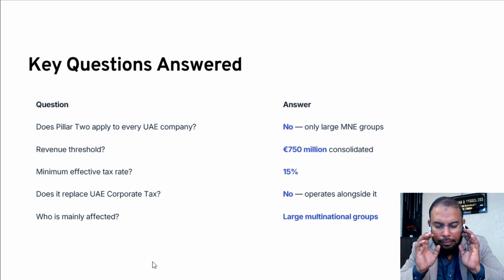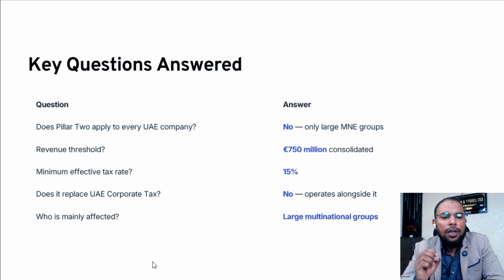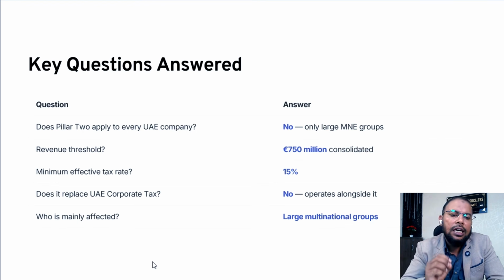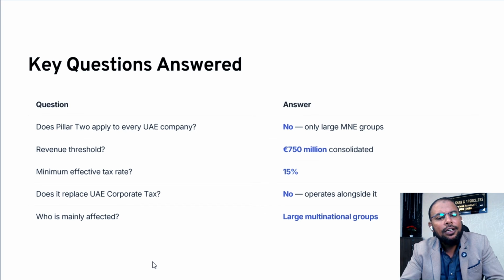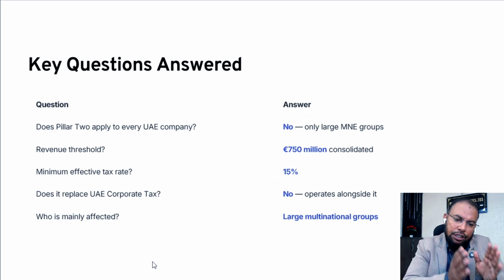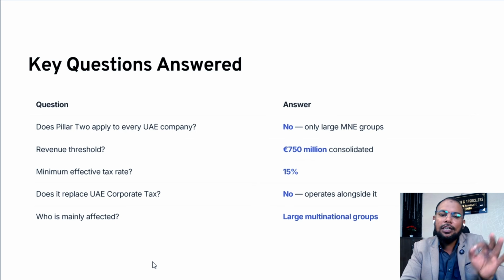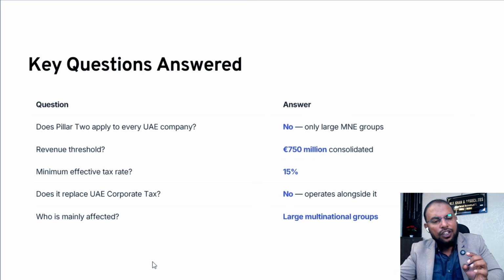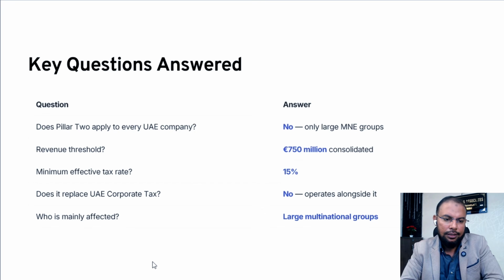Further, regarding some important questions you must remember. Does Pillar 2 apply to every UAE company? I hope you can say straightforwardly, no. The revenue threshold, you already know, is 750 million consolidated. And a further question: the minimum effective tax rate is 15%. This is the global minimum tax. Further, does it replace UAE corporate tax? You can say straightforwardly, no, because this is a separate tax. UAE corporate tax is separate, and UAE collects 9%. The extra top up belongs to another country, and you have to pay it in that country. Who is mainly affected? Largely multinational groups. I hope it is clear.